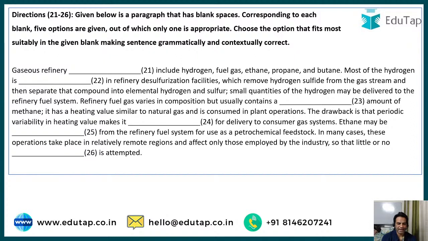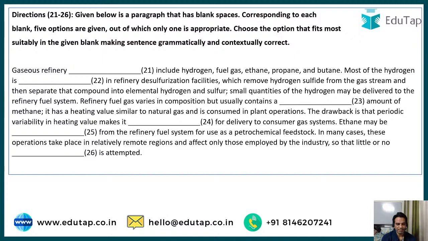Gaseous refinery dash include hydrogen, fuel gas, ethane, propane, and butane. Most of the hydrogen is dash in refinery desulfurizing facilities, which remove hydrogen sulfide from the gas stream and then separate that compound into elemental hydrogen and sulfur. Small quantities of the hydrogen may be delivered to the refinery fuel system. Now, refinery fuel gas varies in composition but usually contains a dash amount of methane.